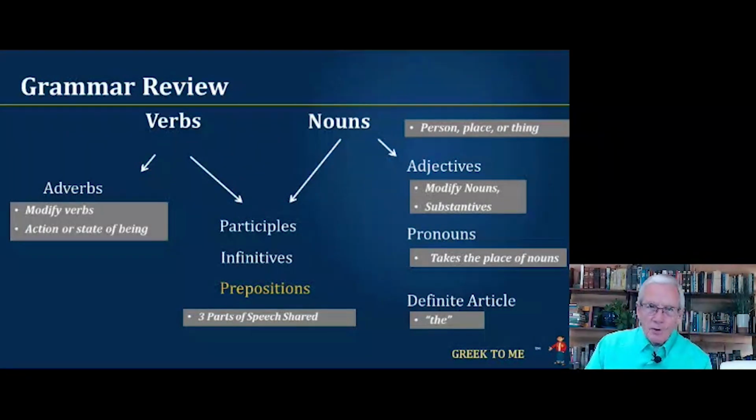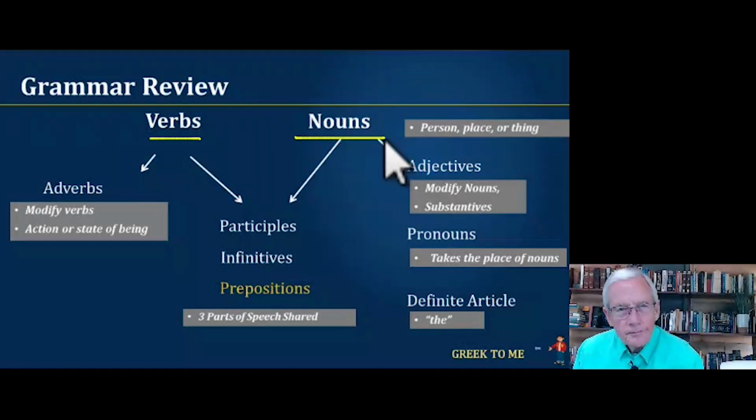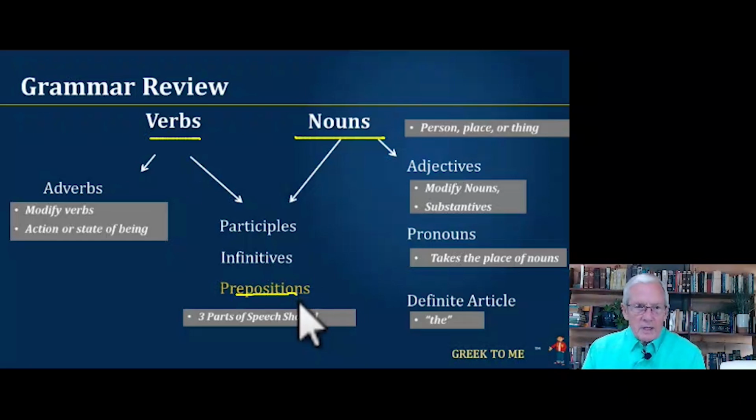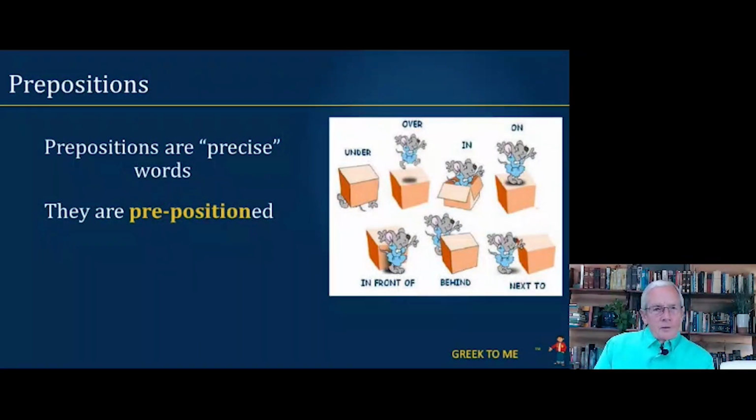Now, let's go back to grammar review. We have verbs and nouns, our two major headings. And down here we have prepositions, and they work with both verbs and nouns similarly. So, prepositions are precise words. They are prepositioned. So you'll see the little mice here and boxes: under, over, on, next to, behind, in front of, through. There are just any number of prepositions, and we use them all the time.